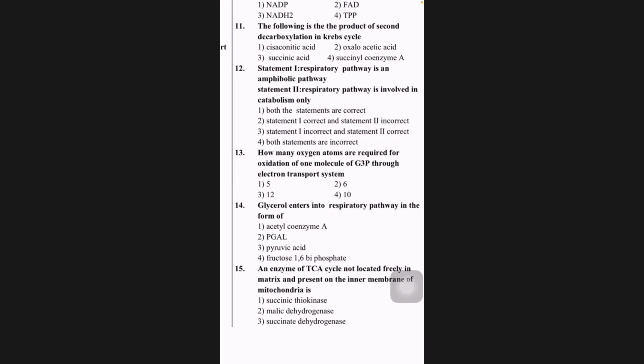Statement 1. Respiratory pathway is an amphibolic pathway. Correct. There is no problem at all. Statement 2. Respiratory pathway is involved in catabolism only. Was it catabolism only? Both catabolism and anabolism. That's how it was called, amphibolic pathway. So statement 1 is correct, 2 is incorrect, meaning answer is 2.